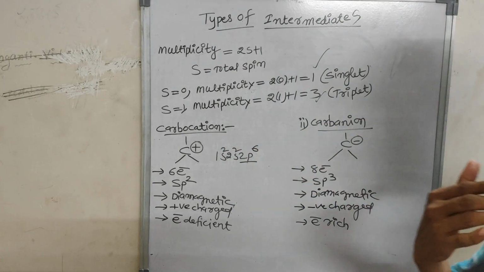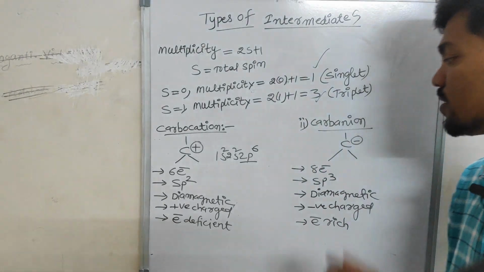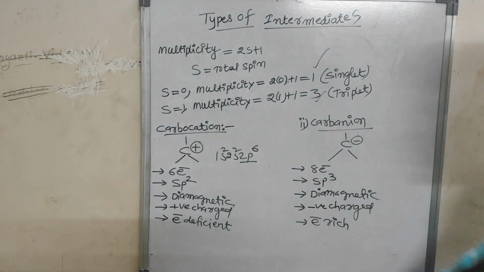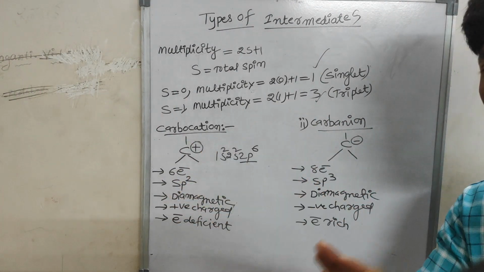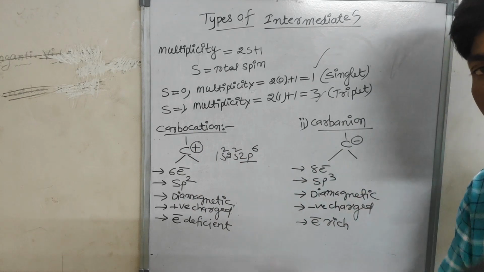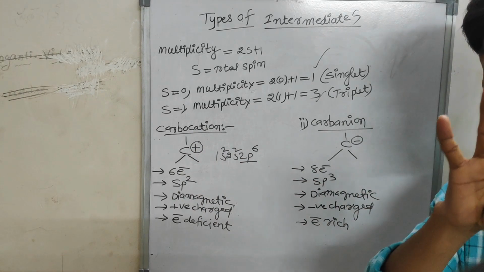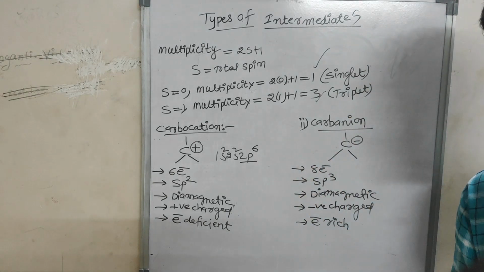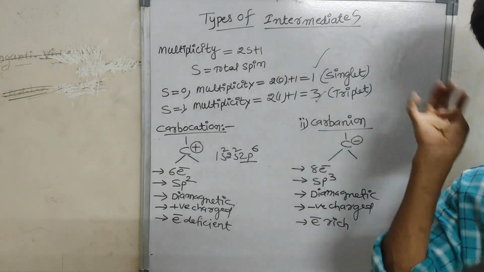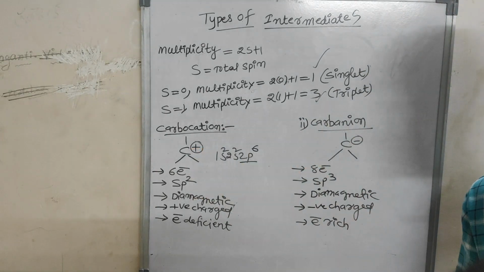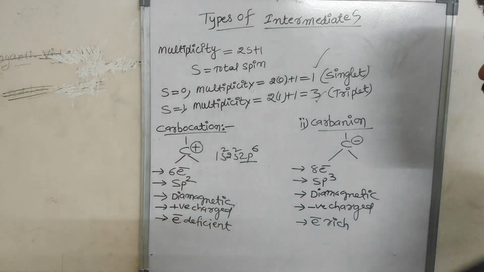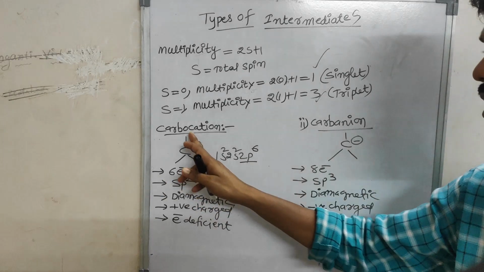Positive charge species are called carbocations, and negative charge species are called carbanions. Carbon valence is 4, which means it has the capacity to bond with four other atoms, a capacity of 4 bonds. Here one bond is lost, so totally 6 electrons are there. One bond contains 2 electrons, that's why 3 bonds means 6 electrons.